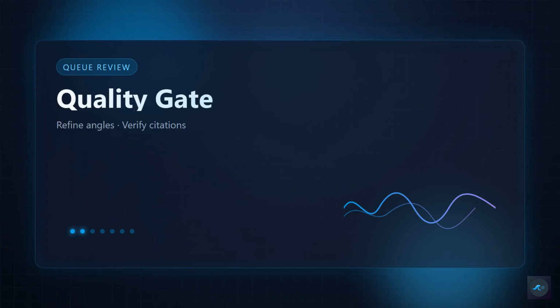Add the primary source URL to notes. Change status from researching to ready only if you can defend every claim with a citation. If something feels weak, keep it at researching and flag it for recheck on day 4. Day 2 isn't about rushing topics to ready. It's about building quality gates you'll thank yourself for at script time.